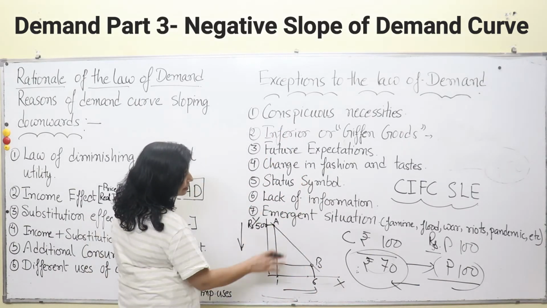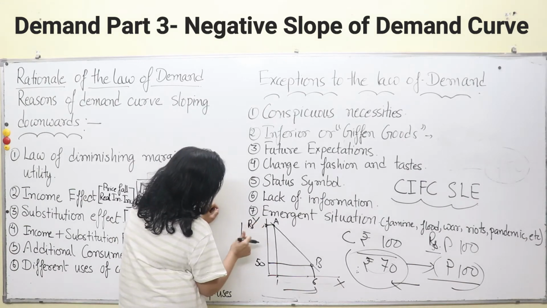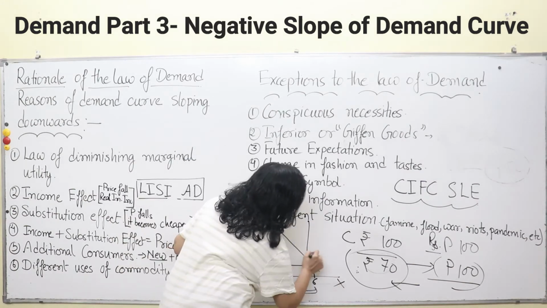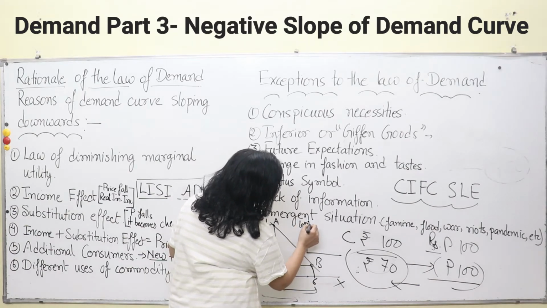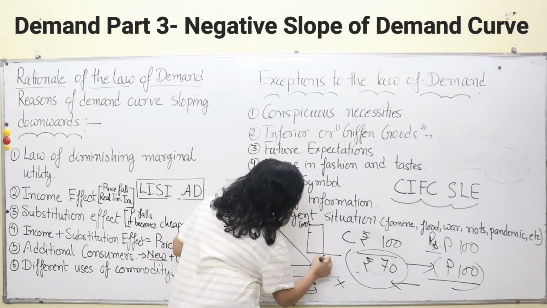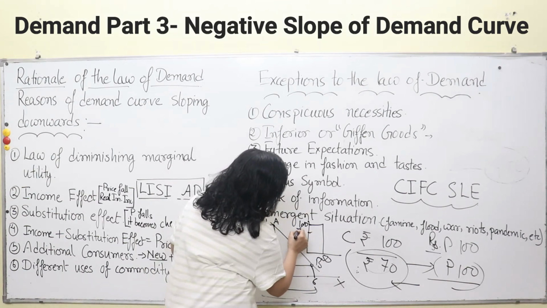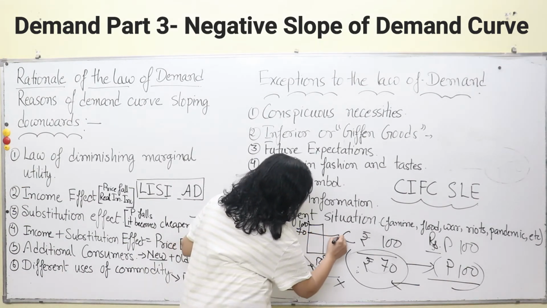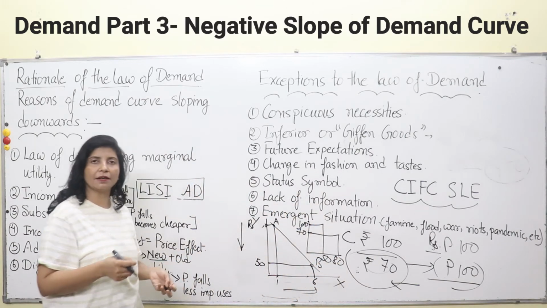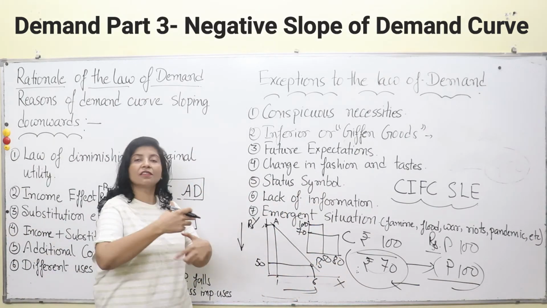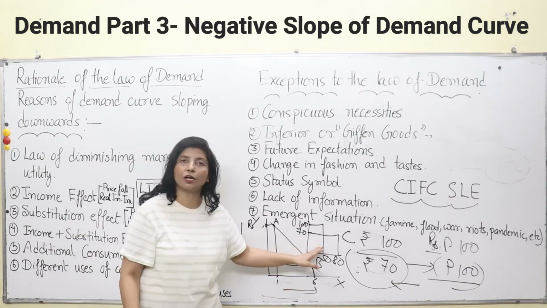So here we can just change their price. Its price declined from 100 rupees. I will make another diagram. Okay, 100 rupees. So this was 100. It declined to 70. Previously, only 50 people were consuming, say for example, in one colony. And now, when its price is 70 rupees, maybe 80 people are consuming it. So there is an addition of 30 people, 30 consumers, in the purchase of your Colgate brand of toothpaste.